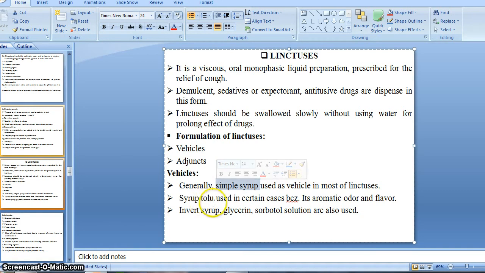The simple syrup tolu is used in certain cases because of its aromatic odor and flavor. Sometimes syrup tolu is also used as a vehicle whenever we need to give a flavor to the syrup, that is aromatic odor. Invert sugar, glycerin and sorbitol solution are also used. This selection depends on the character or nature of our active drug, right?